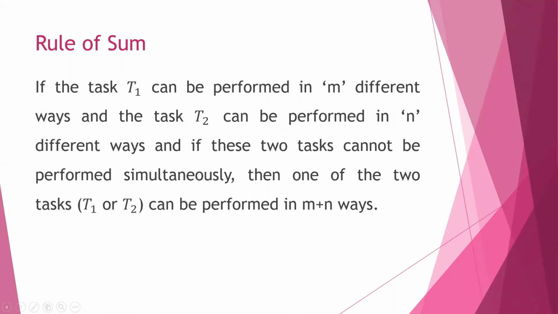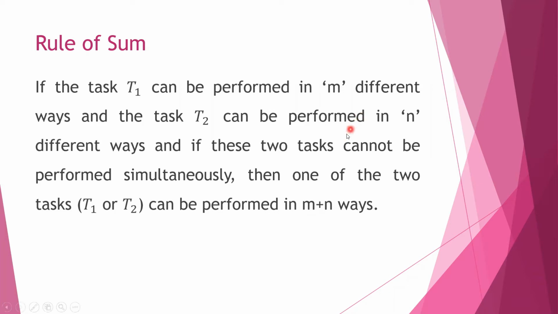The rule says if the task T1 can be performed in m different ways, for example, 3 balls, and the task T2 can be performed in n different ways, n, that is the number of toys, and if these two tasks cannot be performed simultaneously, meaning I'm not taking both, only one I have to choose, either ball or else toy, then one of the two tasks, that is T1 or T2, any one, can be performed in m plus n ways.